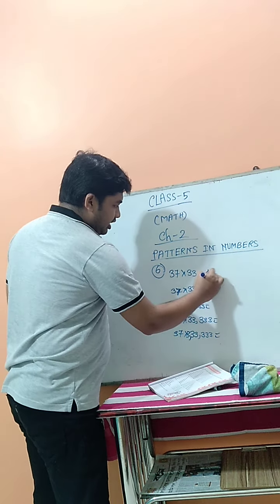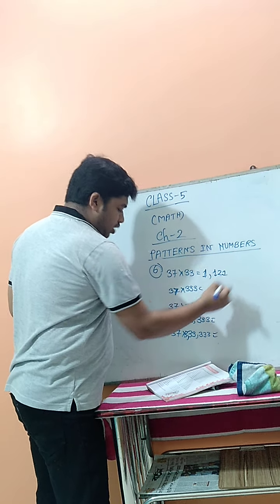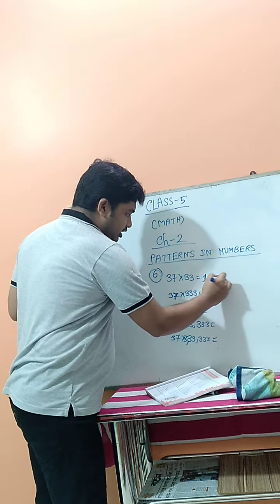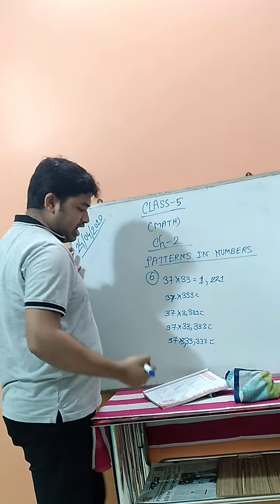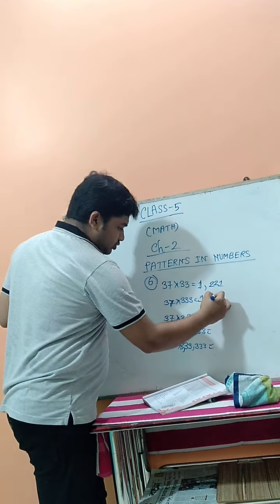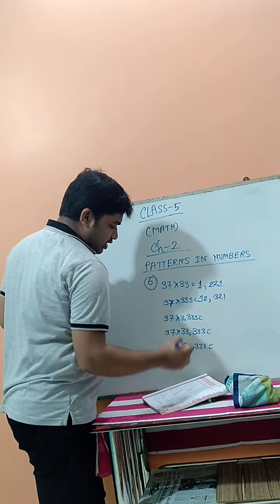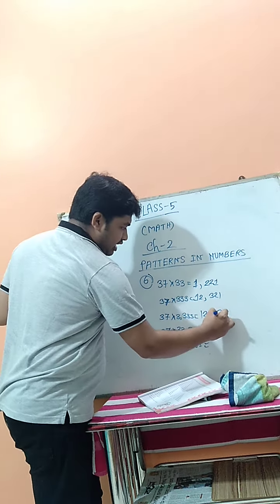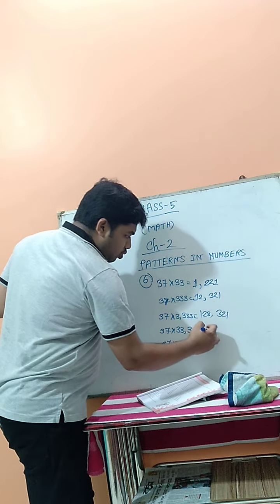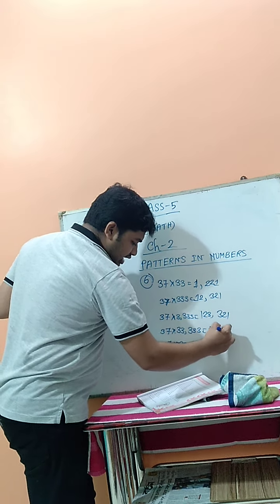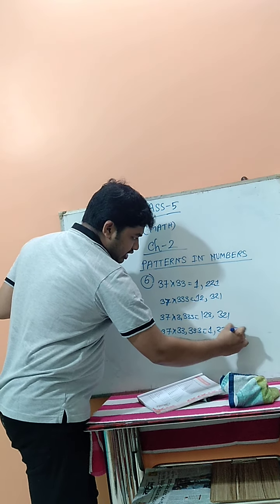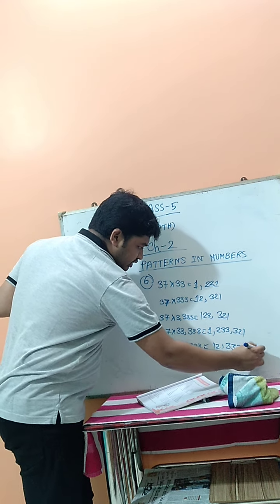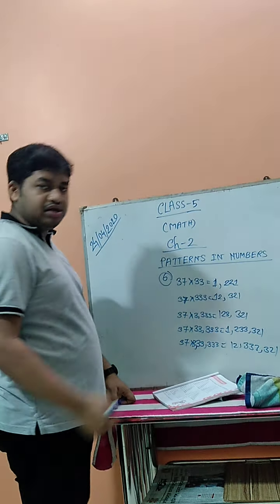If you calculate this one, you get 1,221. The second one gives 12,321. Go for the next: 123,321. Again the next: 1,233,321. Again: 12,333,321. So by this way you can solve the patterns.